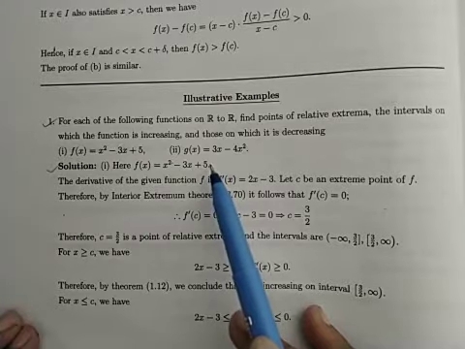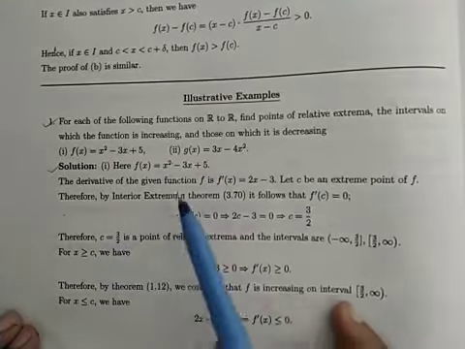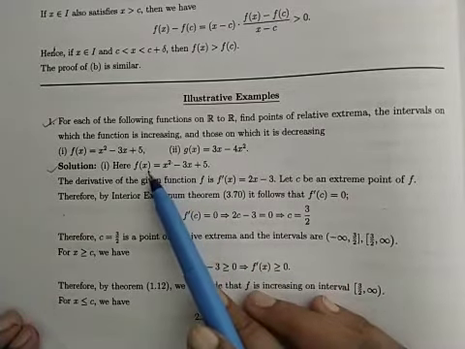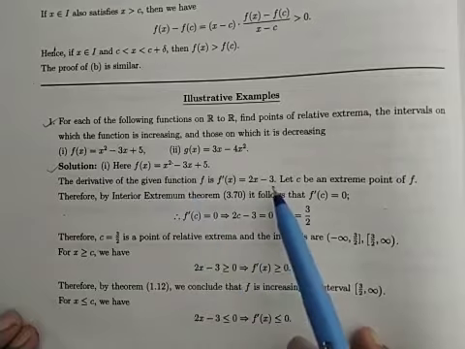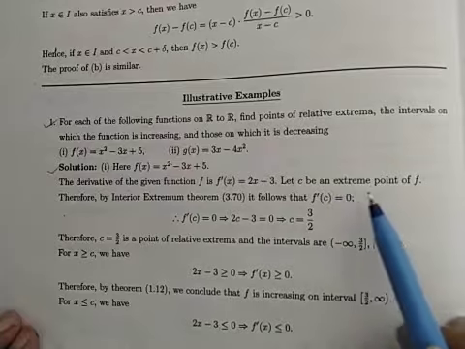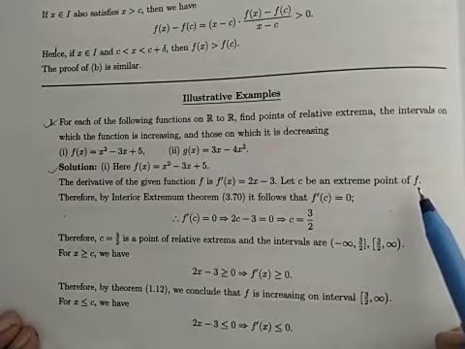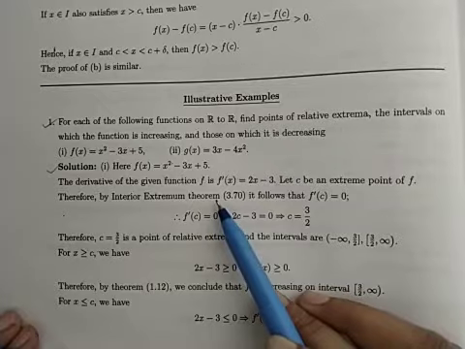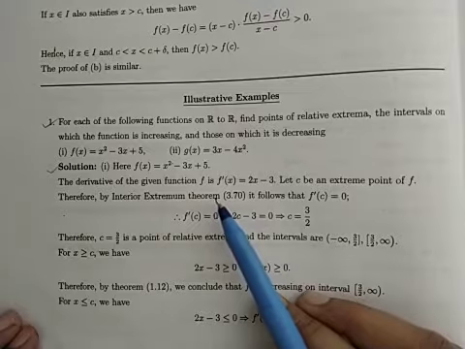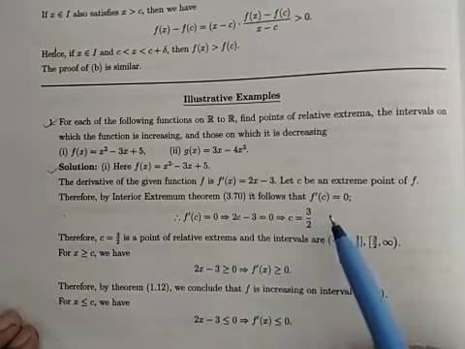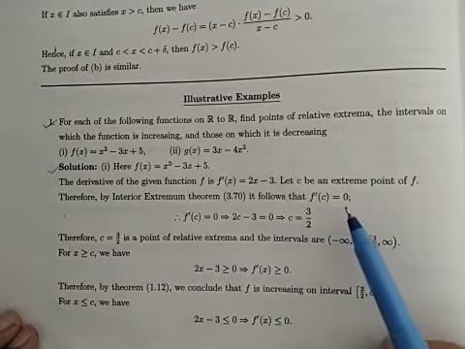So by the theorem we just saw, we will use that. Before that, what is its derivative? f dash of x will be 2x minus 3. Now the function is differentiable. Consider c is the extreme point of f. By the interior extremum theorem: if the function from I to R has an extremum point c, and if f dash of c exists, then f dash of c will be 0.